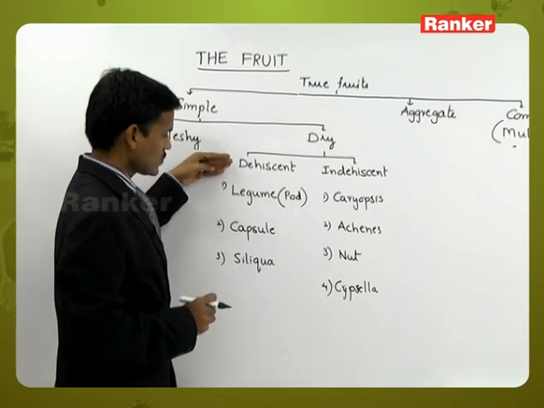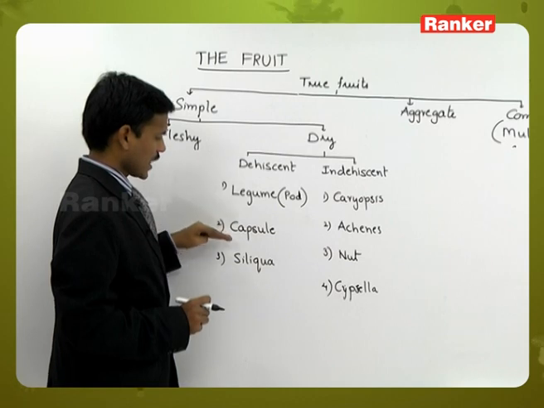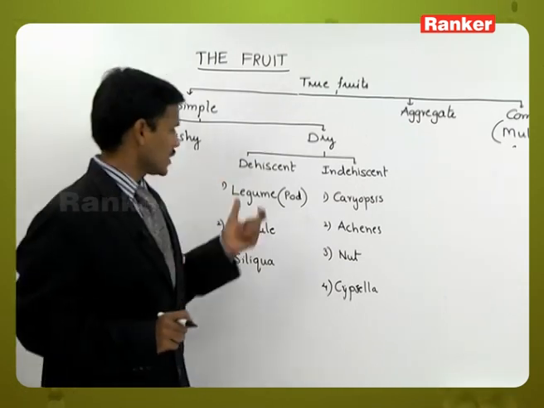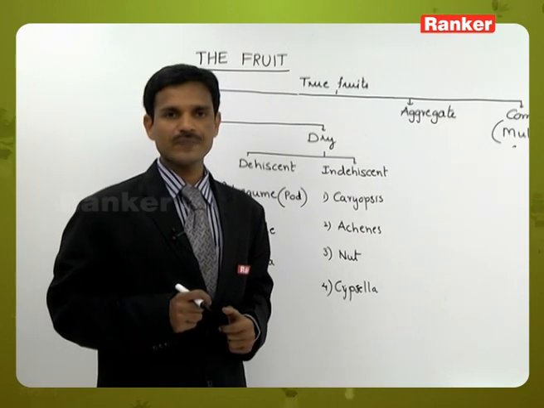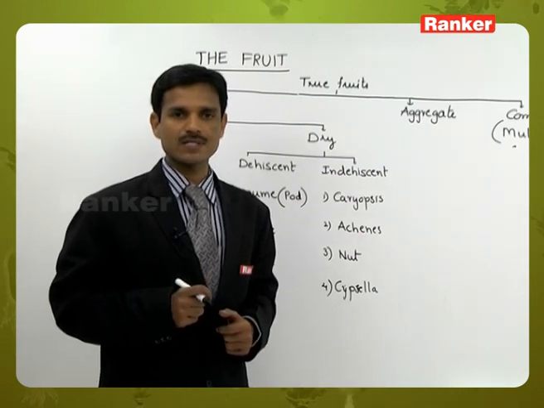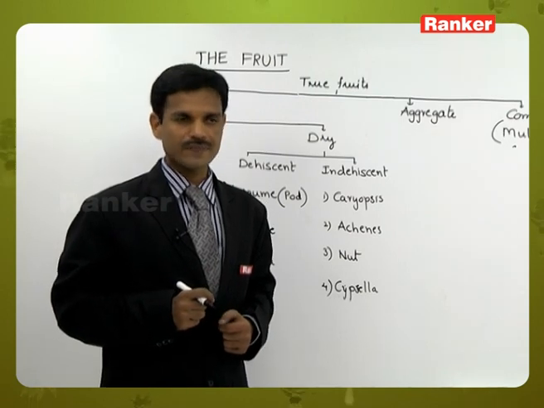The dehiscent fruits are mainly of three types: legume, capsule, and siliqua. Legume fruit is also called pod. The legume is observed in Leguminosae or Fabaceae family members.